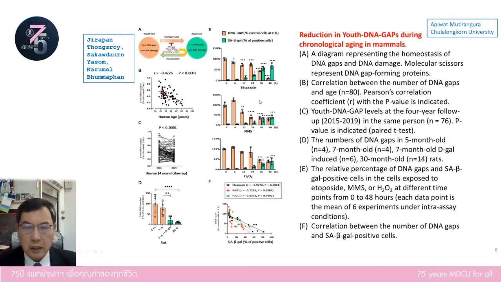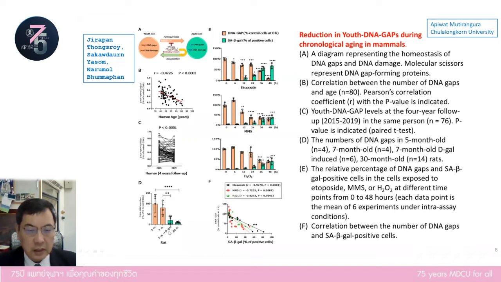We study human, rat, and senescent cells. We study naturally aging humans, and we see that the more human age, the lower the DNA gap. We also follow up the same individuals for 4 years, and we can see the reduction of DNA gap after they increase age. We also observe the reduction in naturally aging rats, and in rats where we induced aging by galactose.